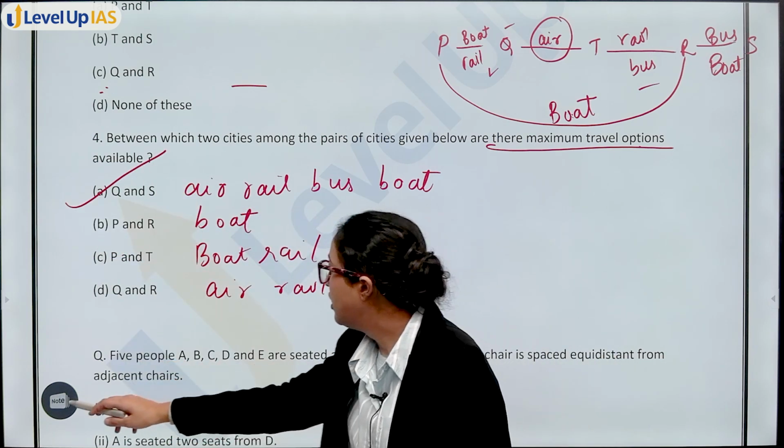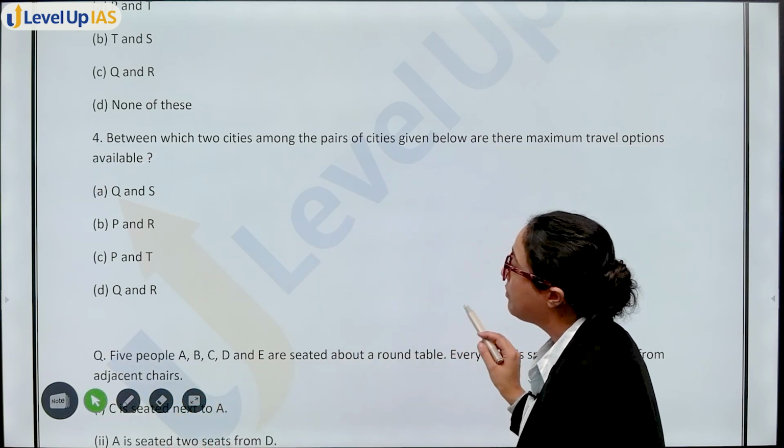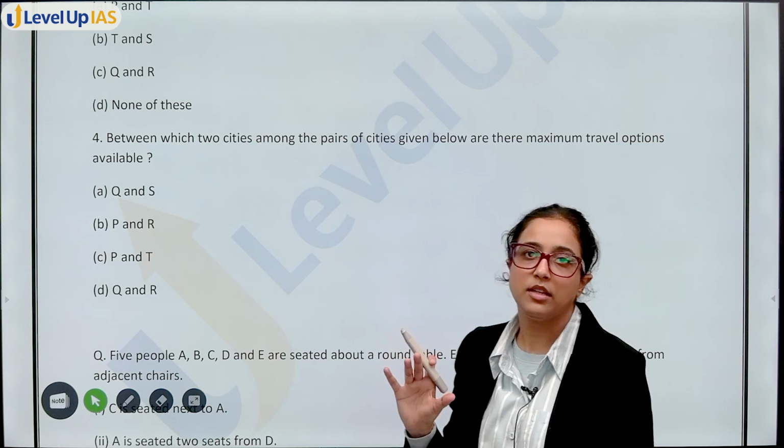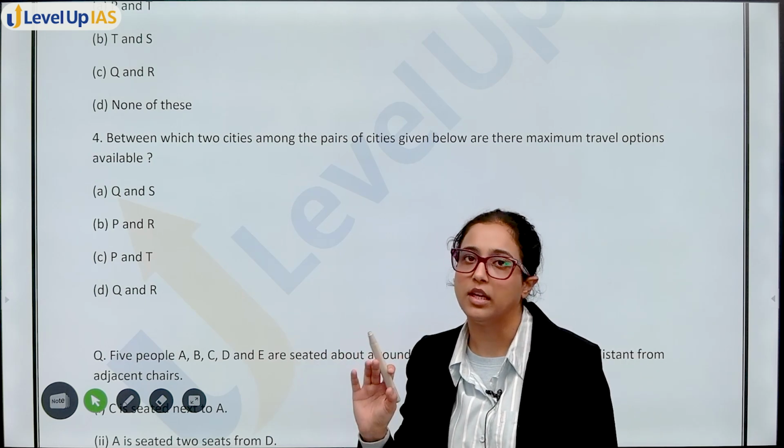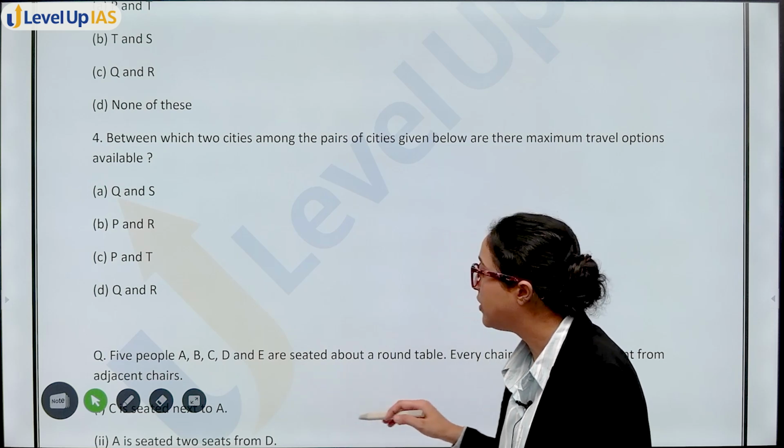Next, 5 people. Here we are assuming that P and R is the only shortest route we are taking, because if you take the long route, then P and R will also have maximum options.